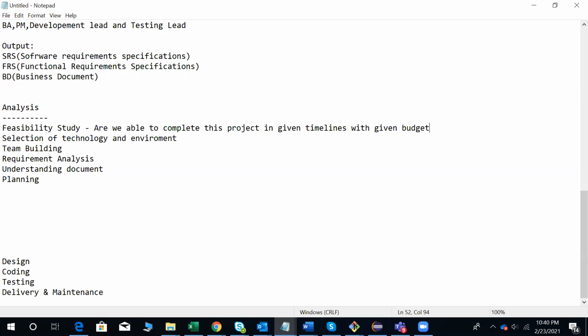Next, selection of technology and environment part. Which technology do we need to choose? Let me take Java or .NET or Python, or which technology we need to take to develop the application. That will be decided in the selection of technology and environment phase. Okay, this phase talks about which technology and which environment we need to follow.